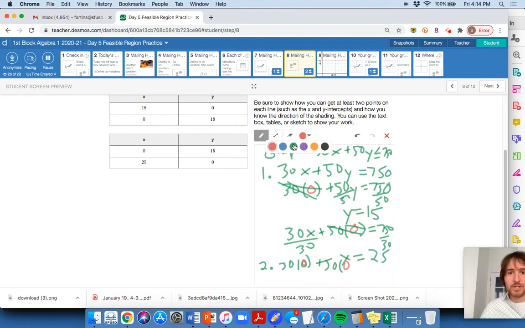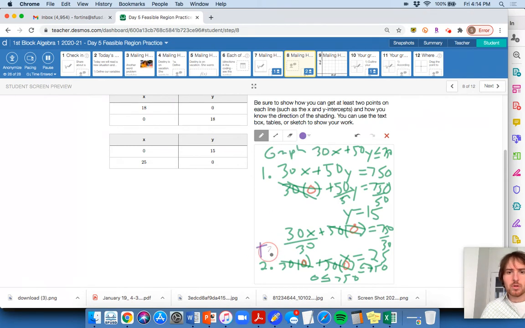Is that going to be less than or equal to 750? Because that was my inequality, 750. Well, this just becomes 0. Is 0 less than or equal to 750? Yes, that's true.